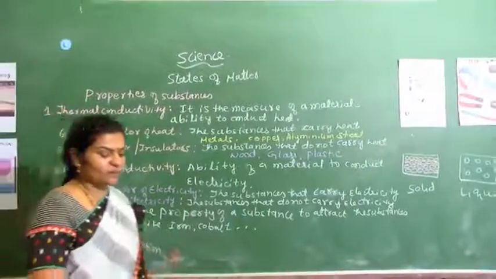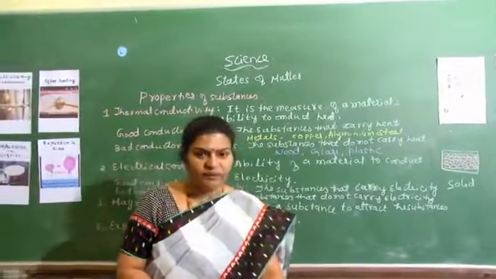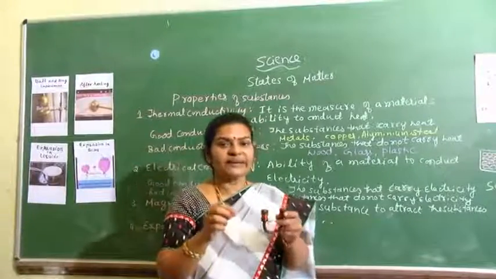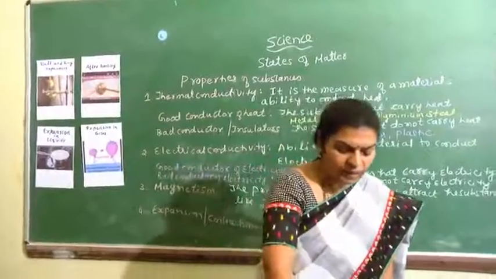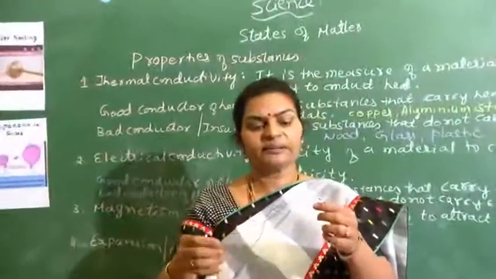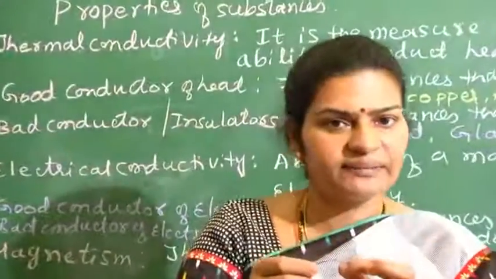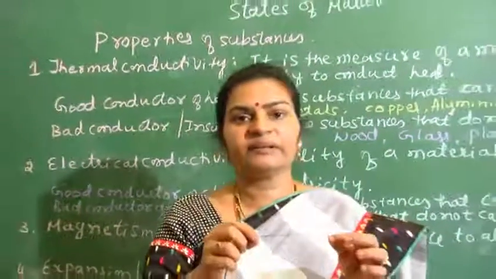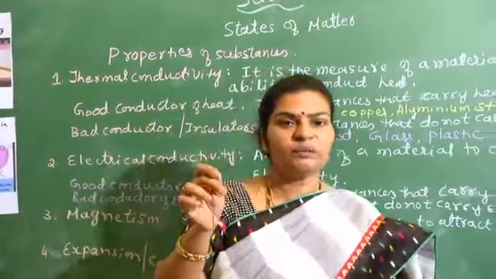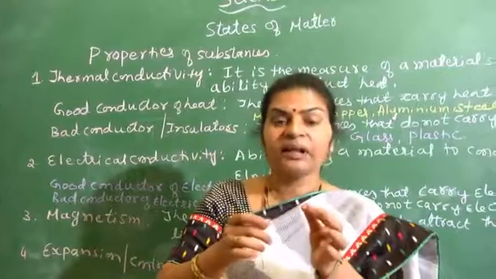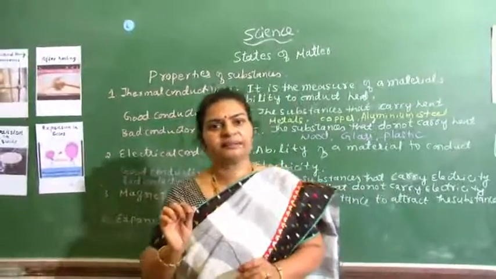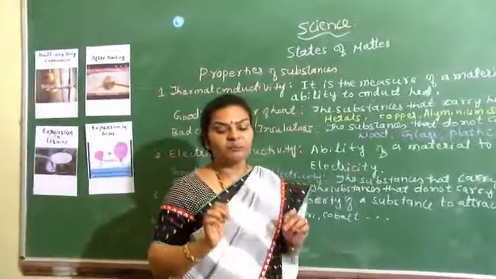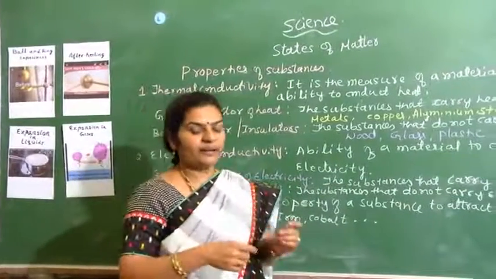Because of this property of the metals, we use a copper wire for conduction of electricity, and these wires are covered with plastic. The reason is, if we hold it when the current is flowing through it, we are not going to get an electric shock, because plastic is an insulator or bad conductor of electricity.